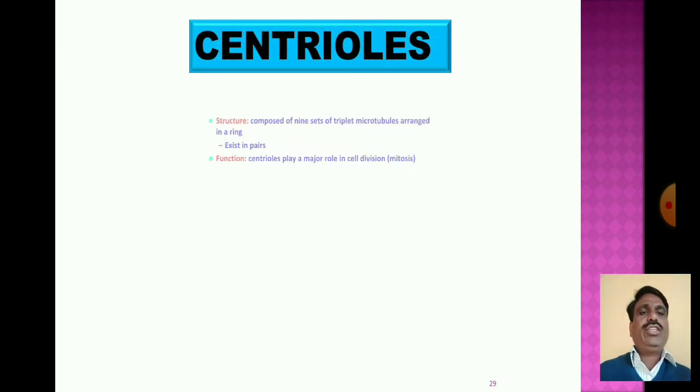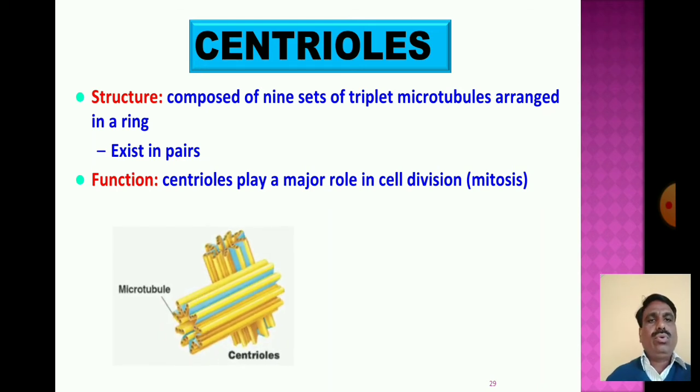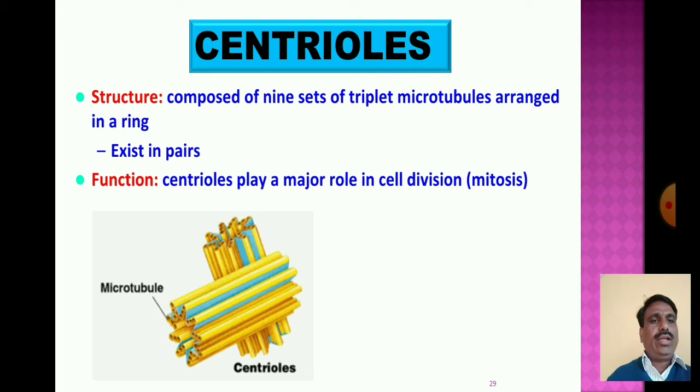Centriole is composed of 9 sets of triplet microtubules arranged in a ring, existing in pairs. Centrioles play a major role in cell division, particularly in mitosis. These centrioles are composed of 9 sets of triplet microtubules arranged in a ring.